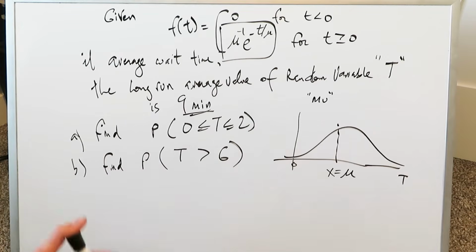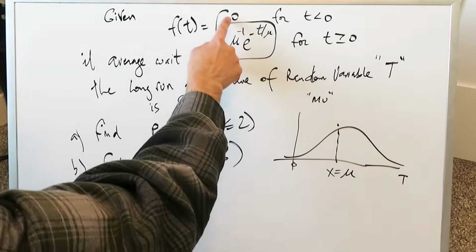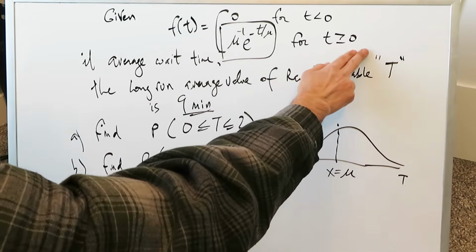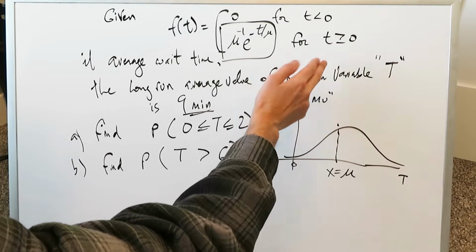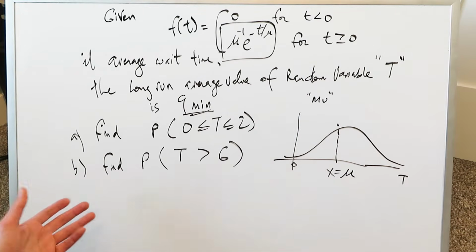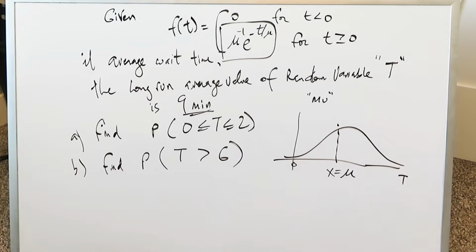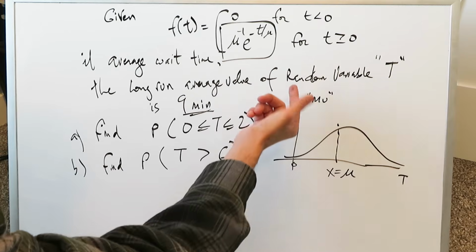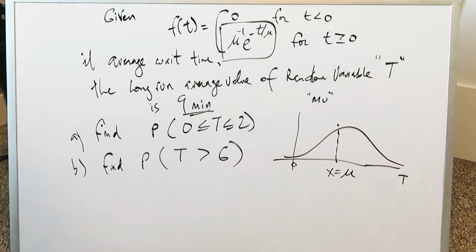Or a government office, you're phoning over there. How long will it take for someone to respond to you? That's exactly what we're talking about. You're not going to be looking at values which are less than 0 in terms of time, but you'll always be assessing average wait times for those values which are greater than 0. You can have no wait time, in which case t will be equal to 0. You can have an indefinite wait time where you're waiting for hours, or you can have a reasonable wait time where you're waiting for several minutes.